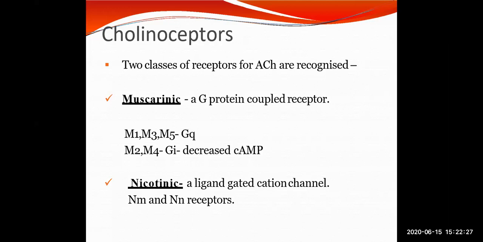Their activation causes the opening of the channel and rapid flow of cations, resulting in depolarization and action potential. On the basis of location and selective antagonists, they are subdivided into two subtypes, NM and NN, which is shown here.